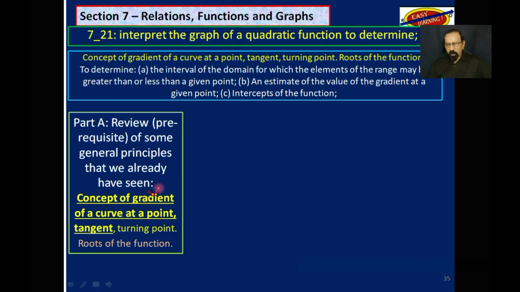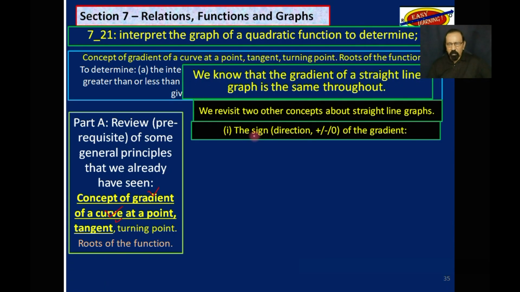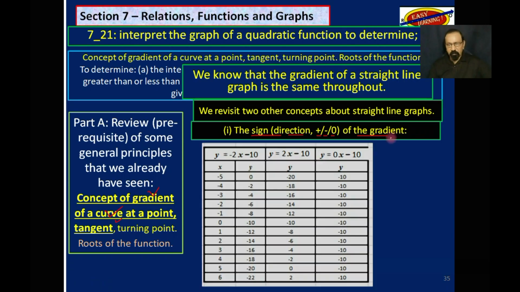Now let's talk about concept of gradient of a curve at a point. Recall that the sign of the gradient, whether it's positive, negative, or 0, means something. So for example, you will see that this gradient here is negative, this one here is positive, and this one here is actually 0.